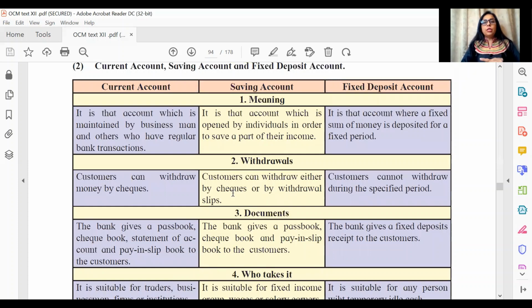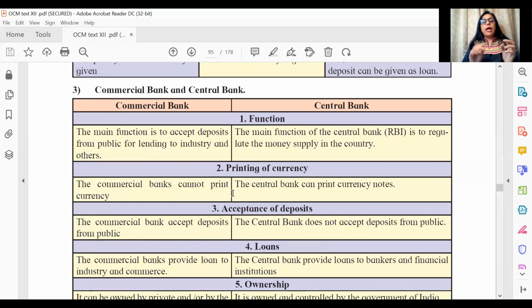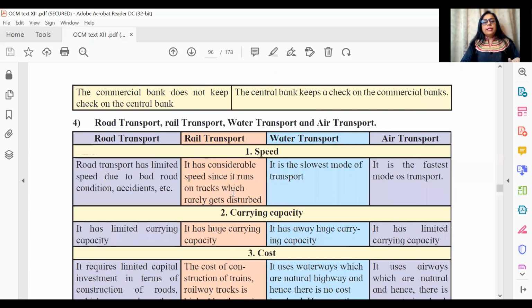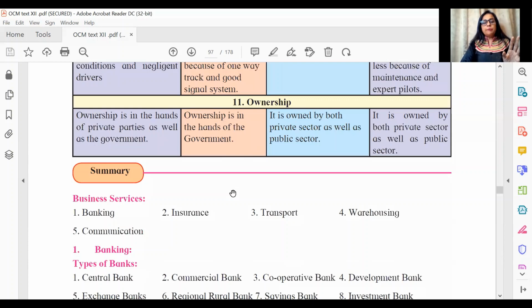Another important distinction that you have in this chapter is different types of bank accounts. Try and study from a book where you have only current and savings, or only savings and fixed. That makes it easier for you to remember the points. Like I said, the Maharashtra State Board app has a combination of such pairs of distinction. You see here, the next we have distinguish between commercial bank and central bank. As I said, it appeared in the September exam. Again, you have the next, this particular distinction is totally cancelled. So that's all that you have in this chapter.